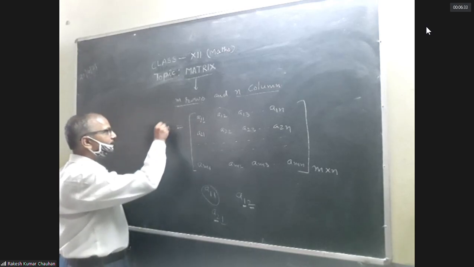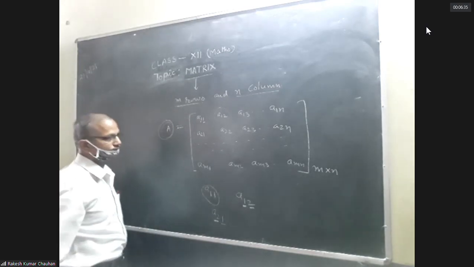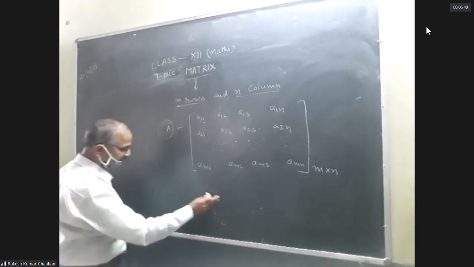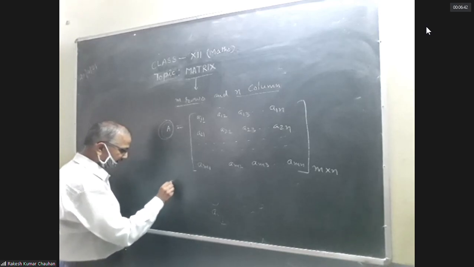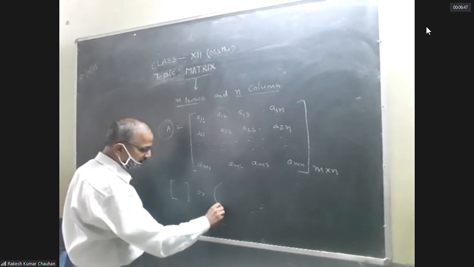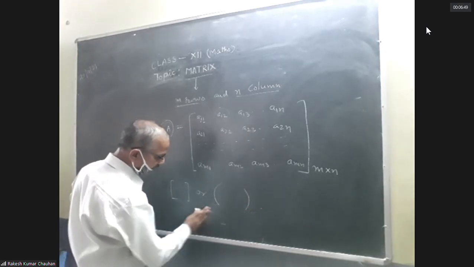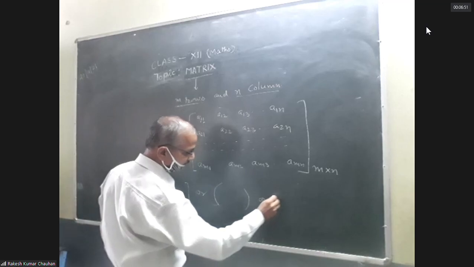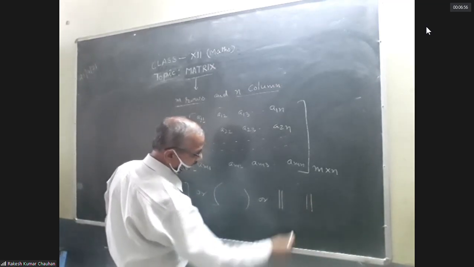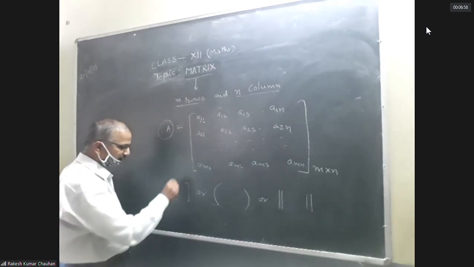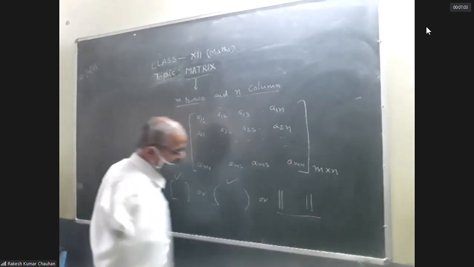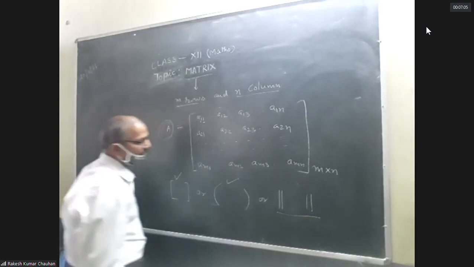Matrix are denoted by capital letter. And all the elements of matrix are written inside either square bracket or parenthesis or double bar. Generally we use this or this. Sometimes we use this. ये बहुत कम यूज होता है।